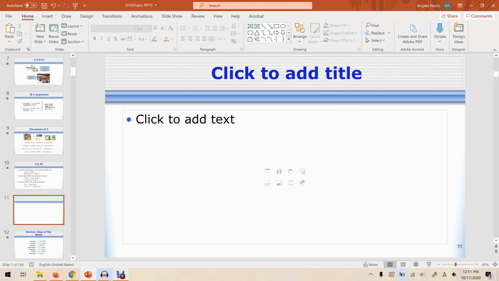Okay, so that's a little bit more information about how the particle も works in Japanese. See if you can use this information to answer the question below.